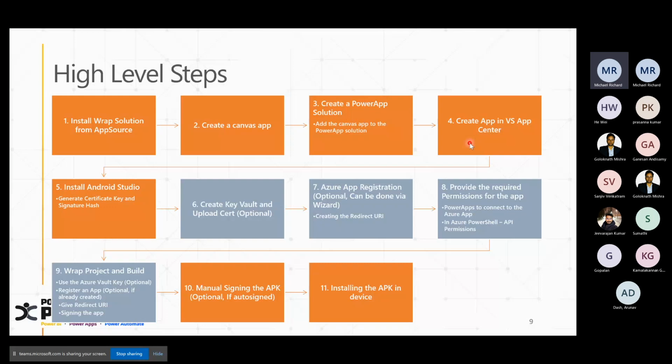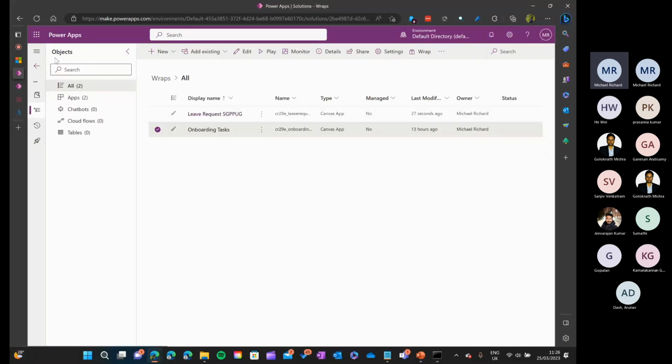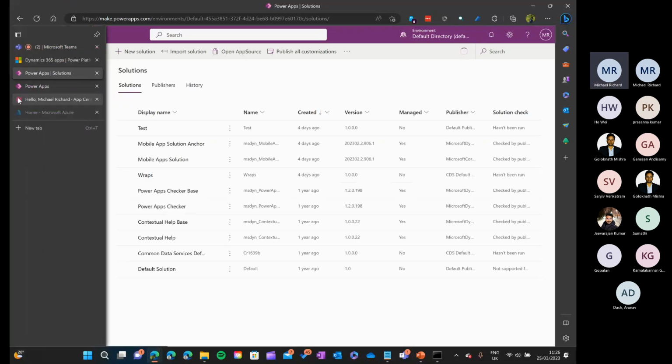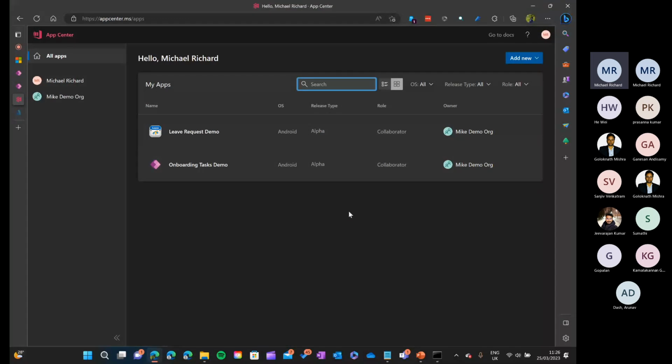All these apps you can build, monitor, publish and distribute via this App Center. So I'll go to my App Center, I already kept it open here. Why are we doing this? As I said, it's for publishing your apps. Whatever app I'm going to wrap in my Power Apps, I will be publishing via this App Center, and that distribution pipeline can be set up only if I have something called an organization. So you go to all apps, click add new organization and create an organization.